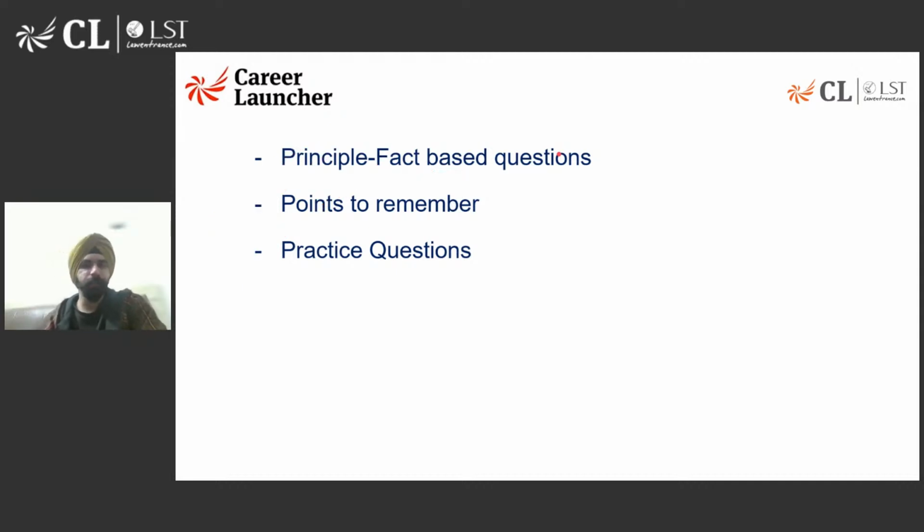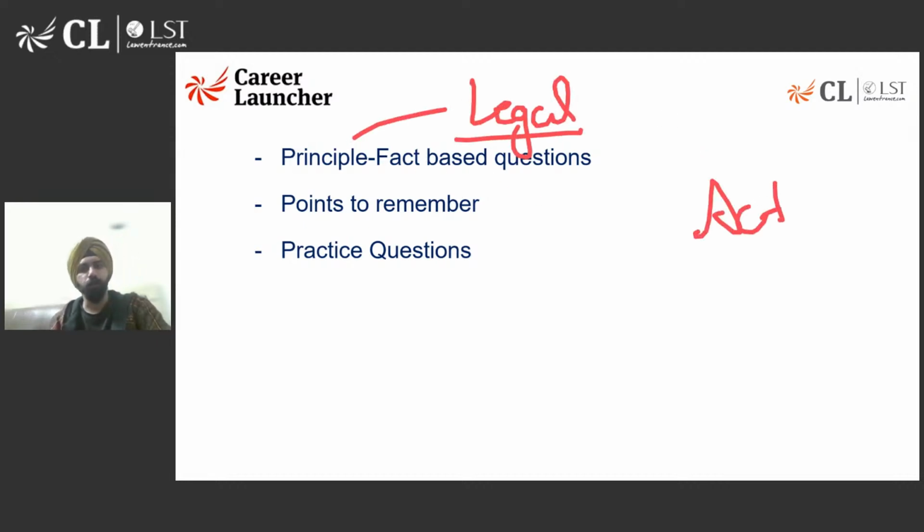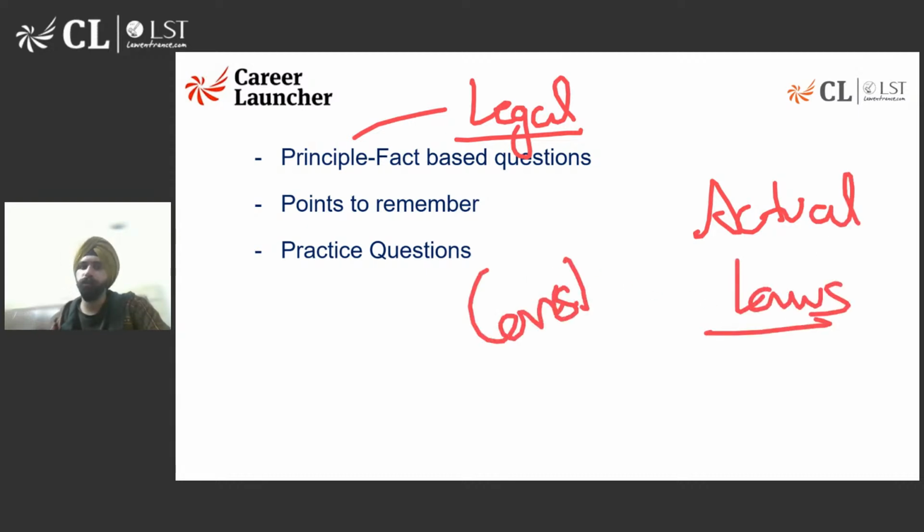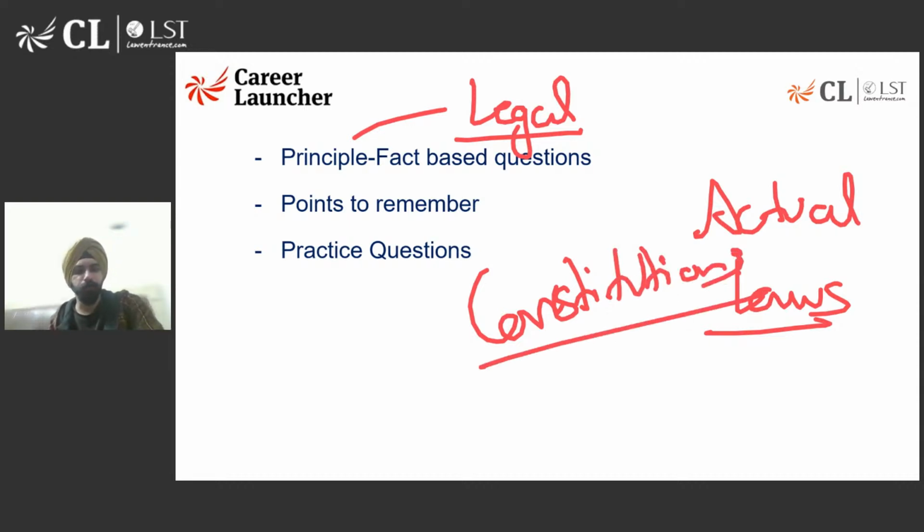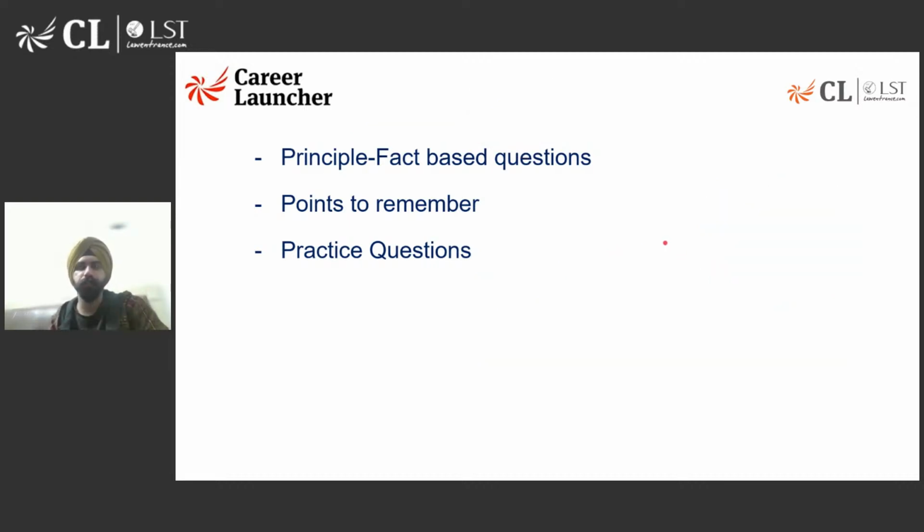Although we discussed this in the previous class, just to reiterate, just to recap, principles are your legal principles, which could be derived from actual laws, actual statutes, actual provisions of the Indian Constitution. Primarily 4 major legal subjects जो हैं हम पढ़ेंगे in the course of next few months.